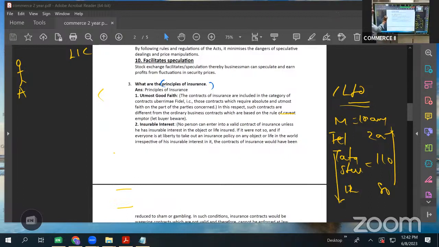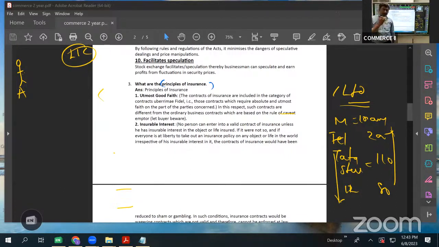So whenever we are entering into an insurance contract, it is said that on part of both the parties, not only A, even the insurance company should disclose all the terms and conditions very clearly before taking the signature on their forms. But somehow we do not go through all those terms and conditions. Later on, there will be a rift between insurance company and us. So it is always advised that whenever we are taking an insurance contract, we have to go through all the terms and conditions very thoroughly.